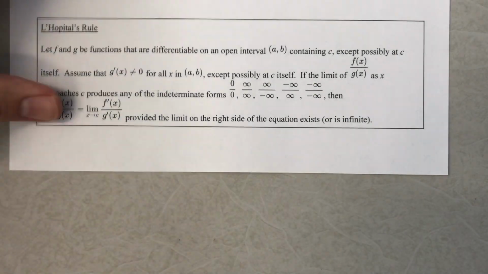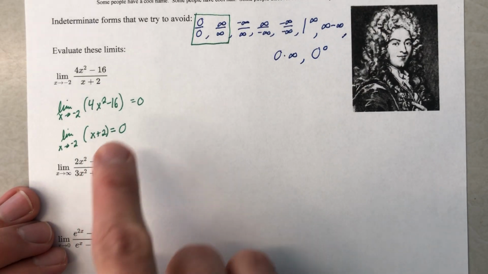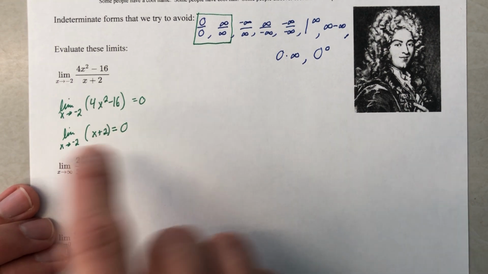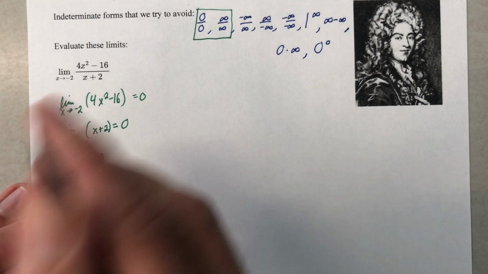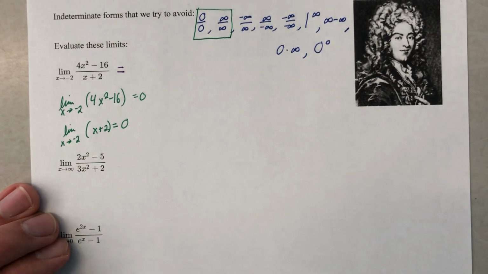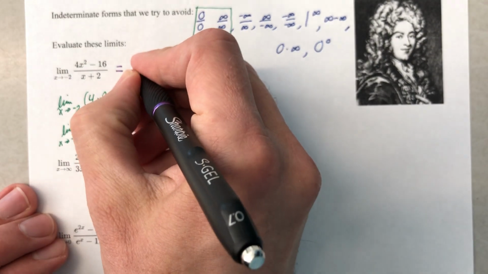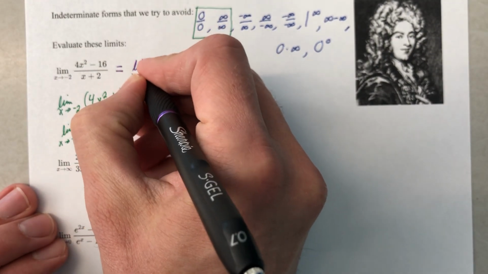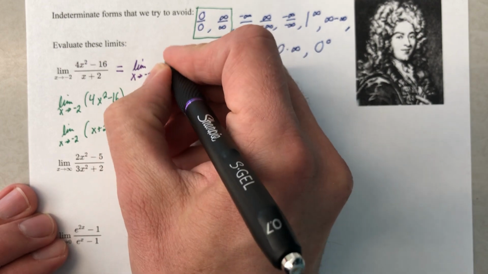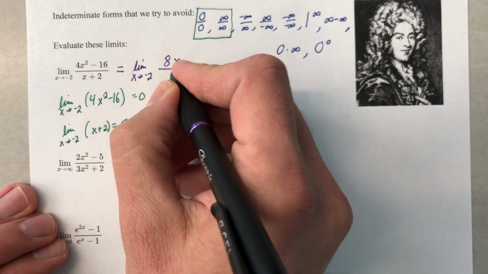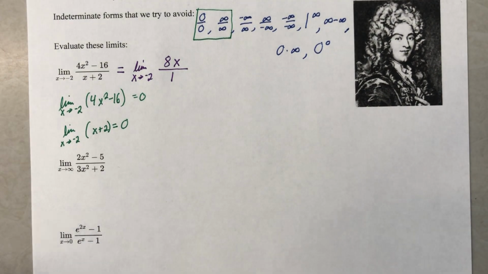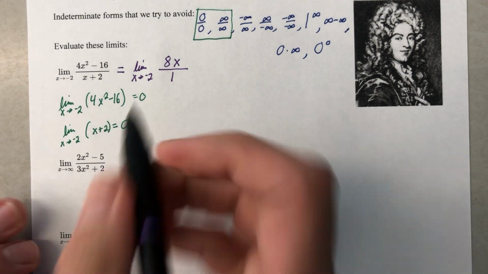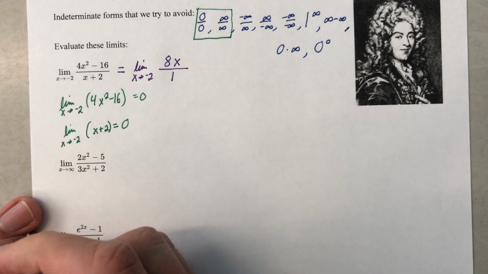That's the big idea. Because we got 0 over 0, we will use L'Hopital's rule, and we will take the derivative, still evaluating the limit, take the derivative of the numerator, take the derivative of the denominator, and go from there. Can we plug a -2 in for x? Yes.